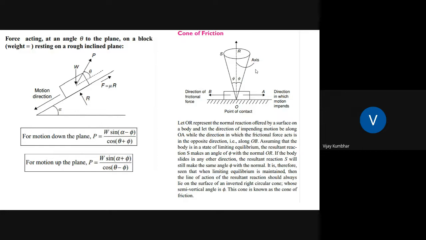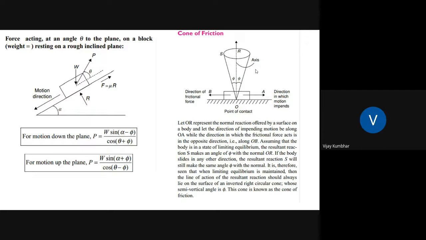Again, cone of friction. If you see in this diagram, this OR is nothing but the normal reaction offered by the surface on the body, and the frictional force acts in the opposite direction, along OB.